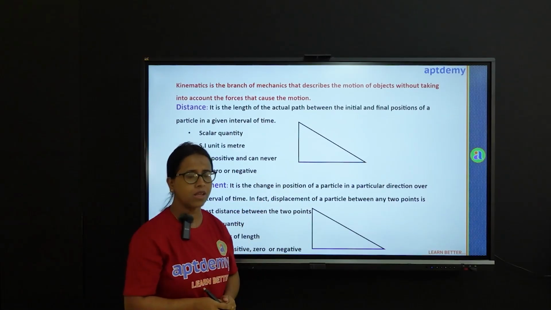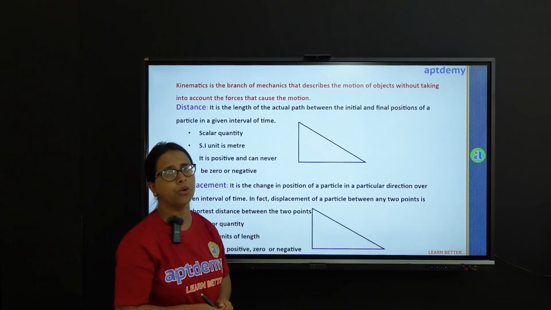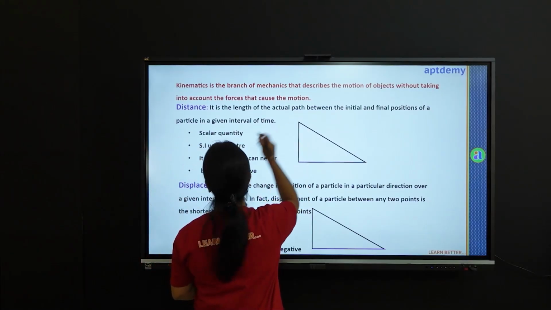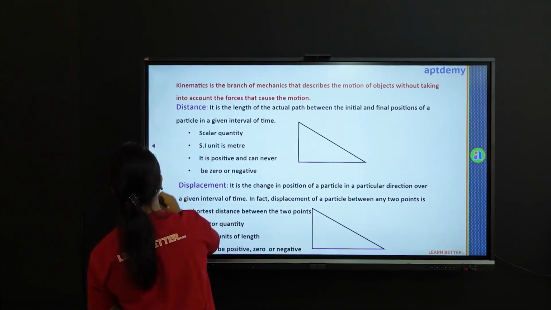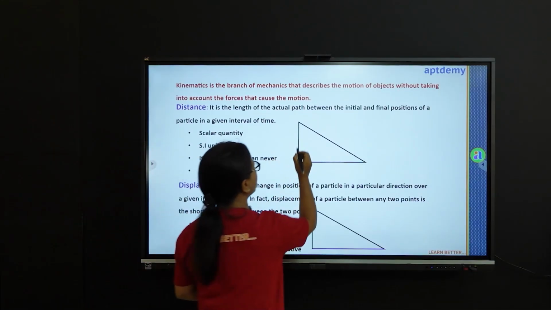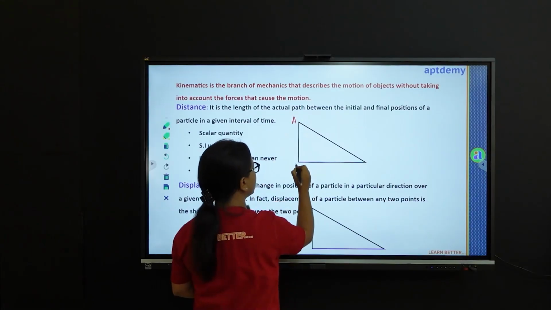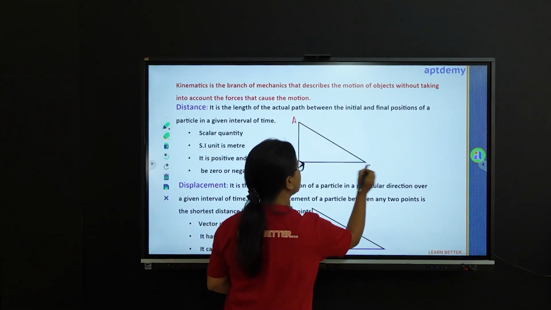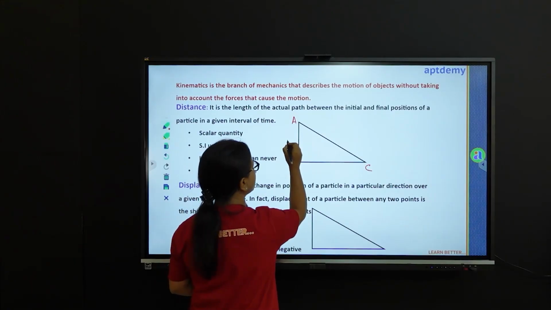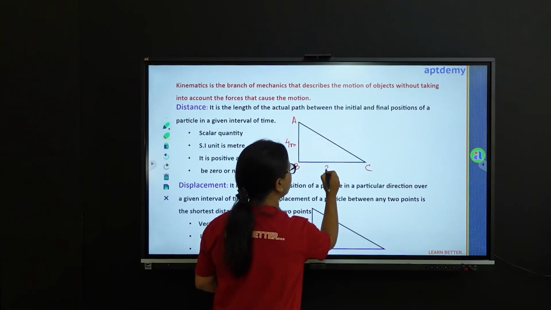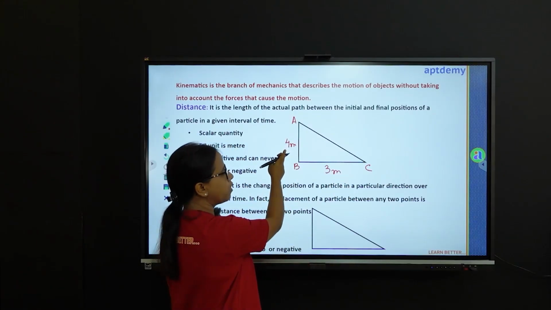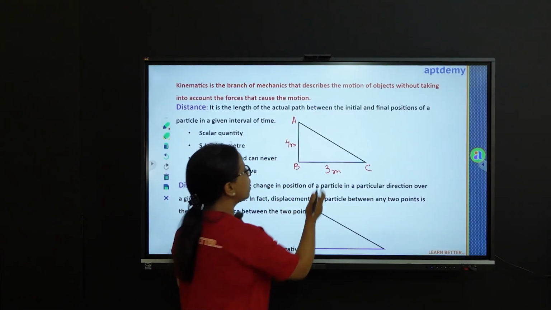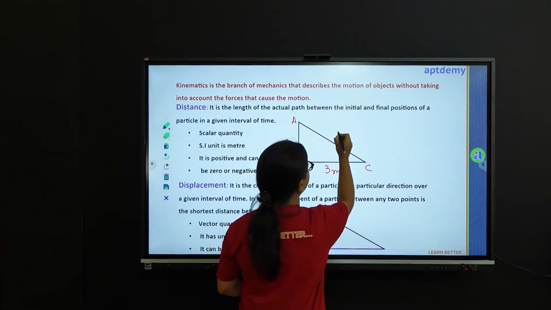Let me have a look at this example. A particle is following a triangular path. Say we have this triangular path as A, B, C. This is A, B and C. AB has a distance of say 4 meters. BC is say 3 meters, or it would be advisable if I would have taken this as 3 and this as 4 as per the diagram, and this is say